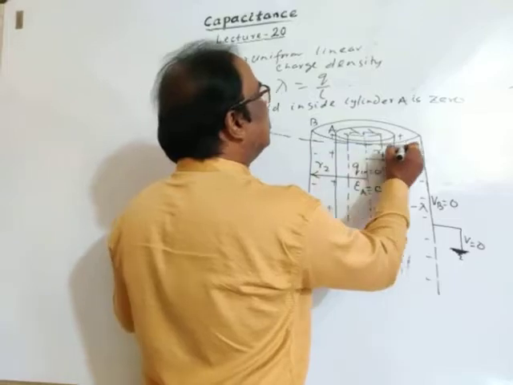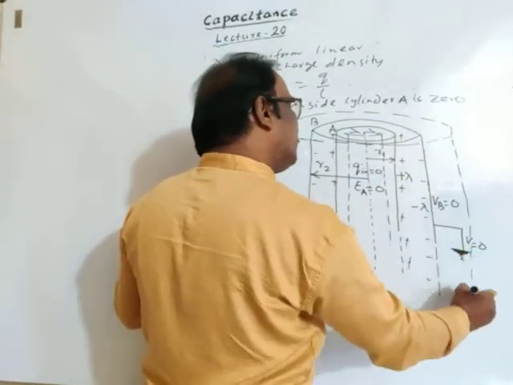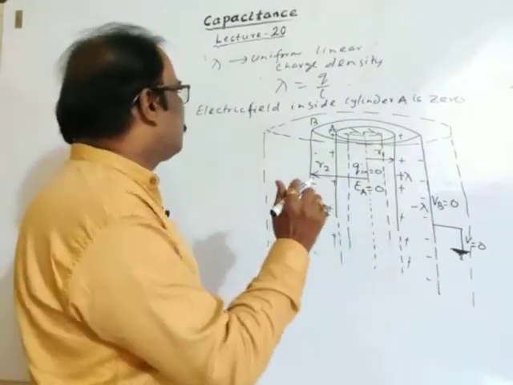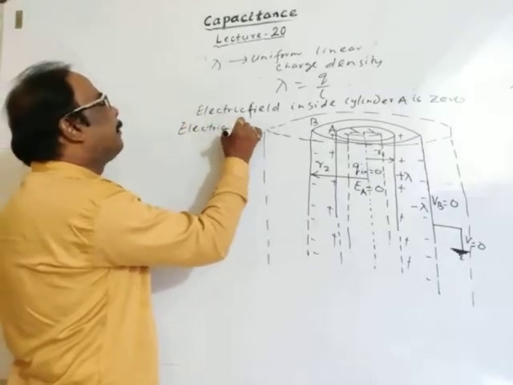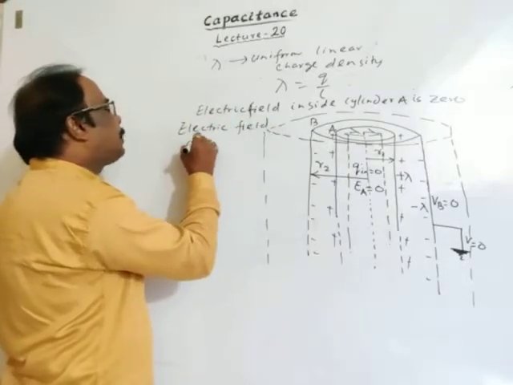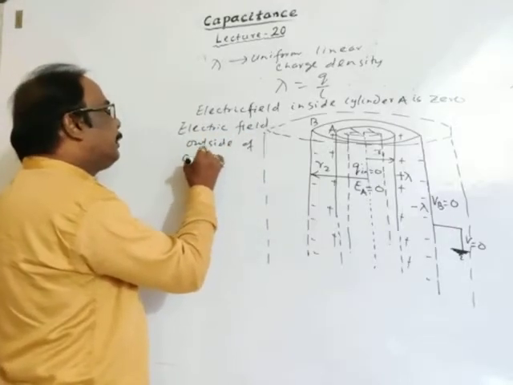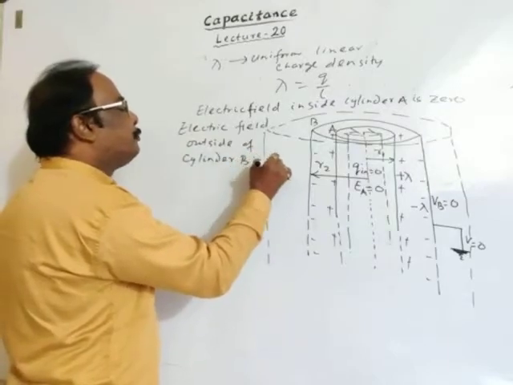If you imagine a Gaussian surface outside cylinder B, then also the electric field outside of cylinder B is zero.